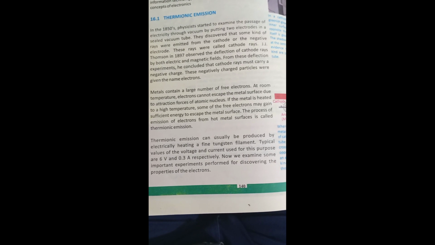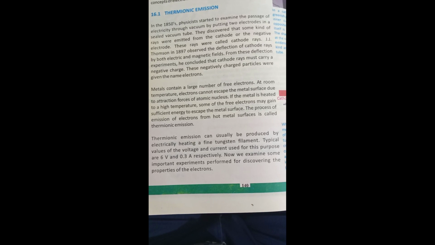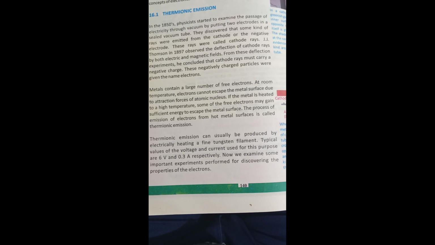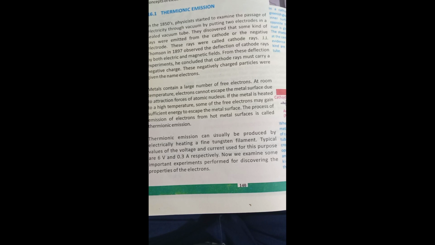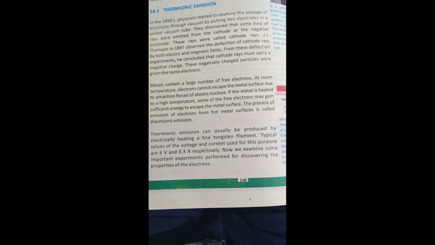Thermionic emission can usually be produced by electrically heating a fine tungsten filament. Typical values of the voltage and current used for this purpose are 6 volts and 0.3 amperes respectively. Now we examine some important experiments performed for discovering the properties of electrons. So 16.2 is investigating the properties of electrons.